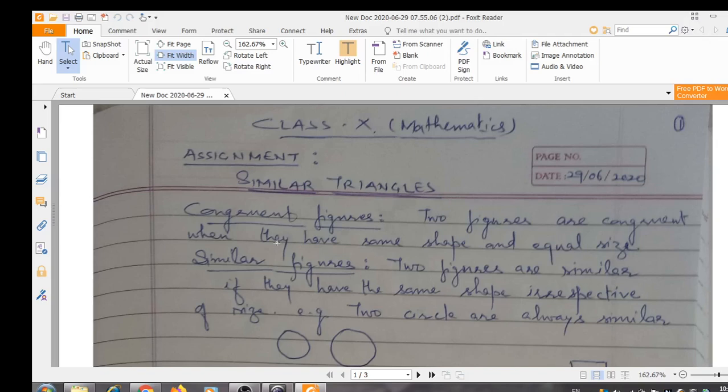Good morning, students. So today we are starting with geometry. The first topic is similar triangles.